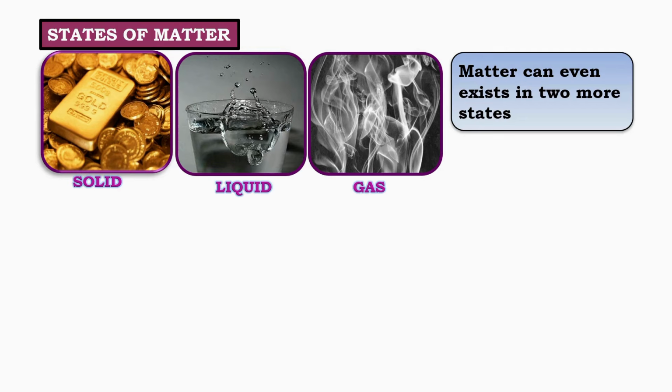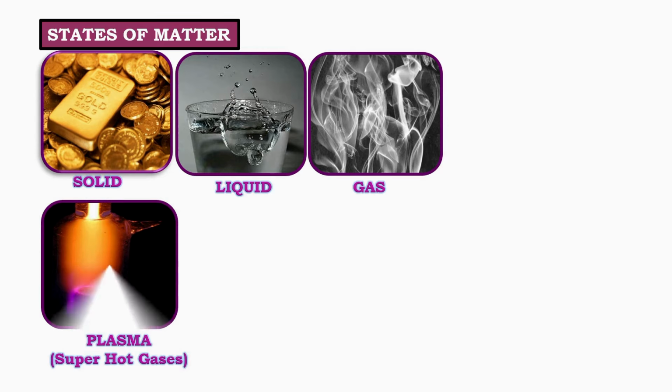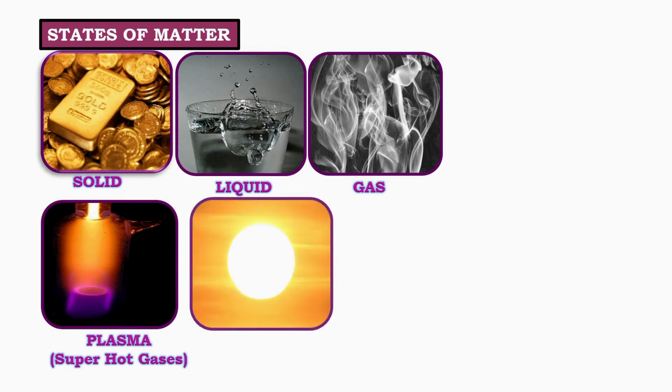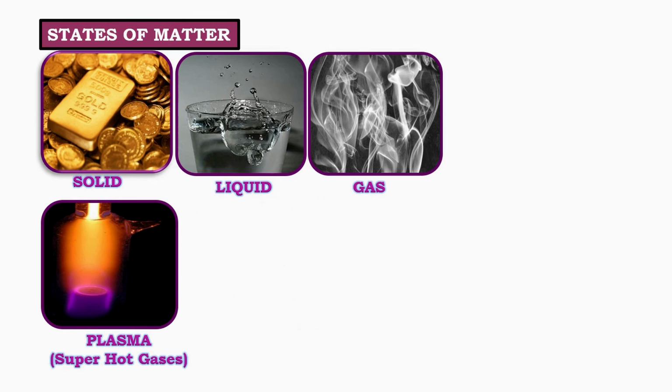Apart from these three common states, matter can also exist in two more states under special conditions of temperature and energy. One such state is plasma, which is formed at very high temperatures. Plasma is present in the sun and stars, where matter exists as superhot gases. Another special state of matter is the Bose-Einstein condensate. It is an artificially created state of matter formed at extremely low temperatures, close to absolute zero.